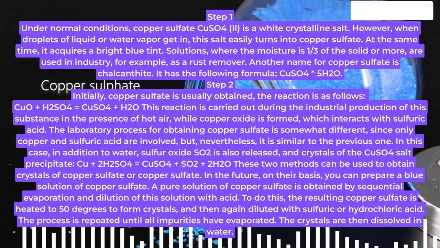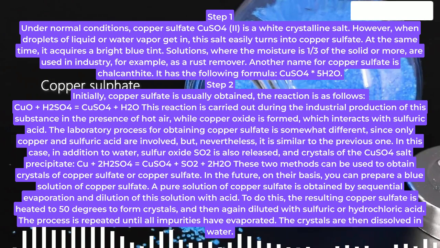The laboratory process for obtaining copper sulfate is somewhat different, since only copper and sulfuric acid are involved, but, nevertheless, it is similar to the previous one. In this case, in addition to water, sulfur oxide SO2 is also released, and crystals of the CuSO4 salt precipitate: Cu + 2H2SO4 = CuSO4 + SO2 + 2H2O.